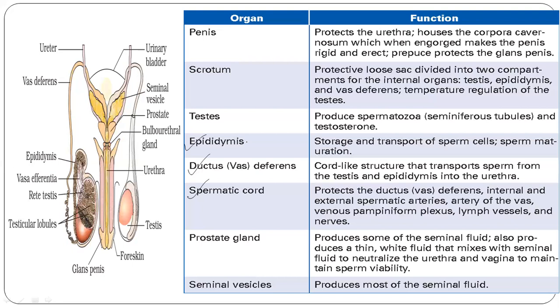Next, coming to testis, it helps in the production of the sperms inside the male reproductive part. Next, coming to epididymis, storage and transport of sperm cells, sperm maturation also takes place.